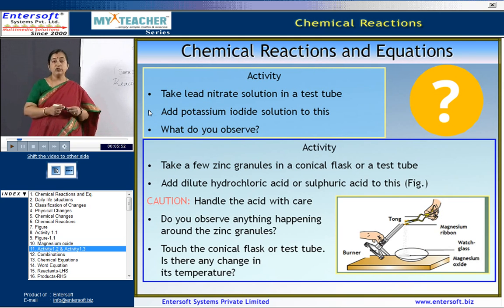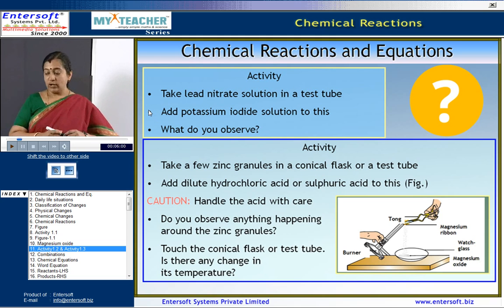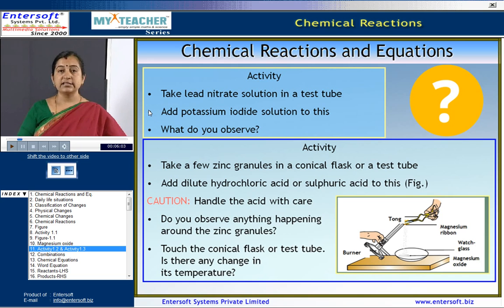Here we take a few granules of zinc and put it in a conical flask. Again, you can look at the slide here. You add little dilute hydrochloric acid slowly into the conical flask and shake it vigorously. Now, you can see very clearly some sort of effervescence that is coming out. These bubbles are giving rise, so you can see the hydrogen gas that is evolved or liberated during this reaction. There is also an indication of rise in the temperature in the conical flask.